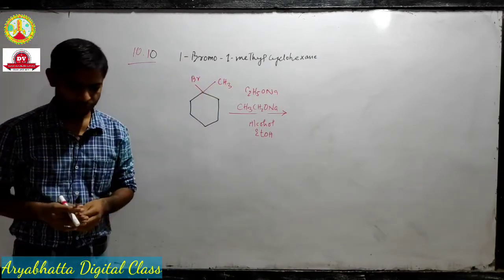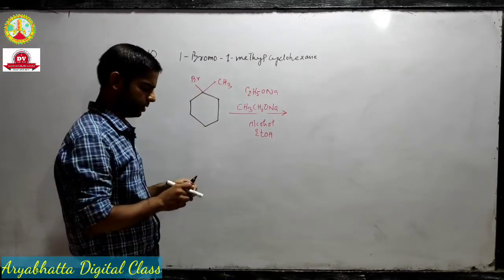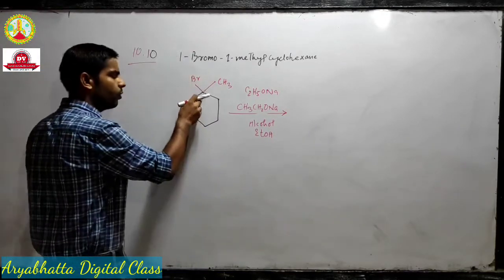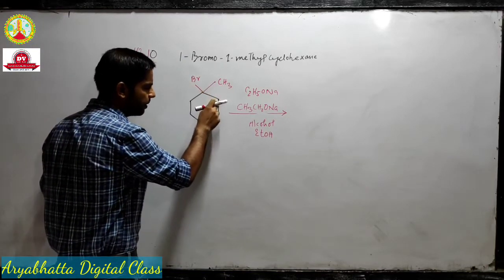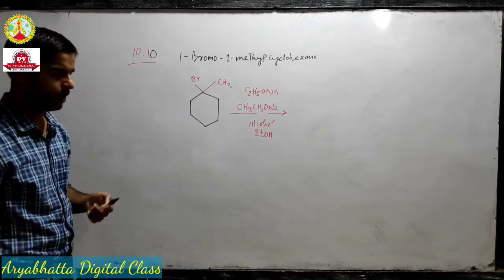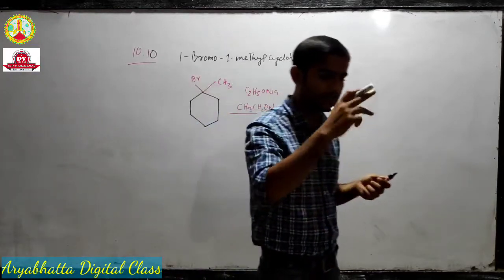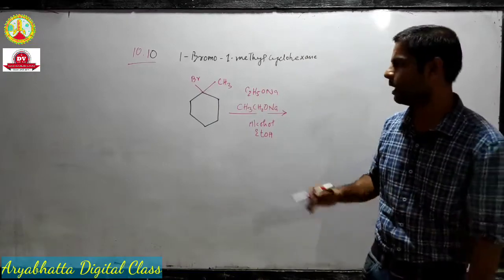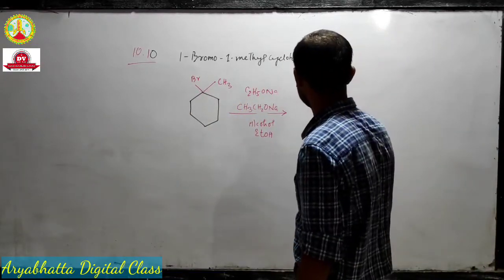Now if we check this reaction, you will see that whether double bond appears here or whether double bond appears here, if you write down its IUPAC name, actually they are not isomers. That means let me tell you clearly.